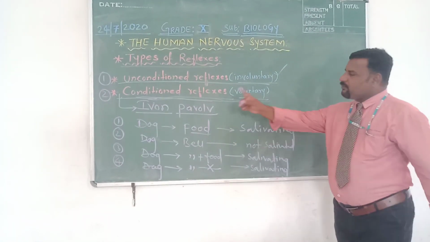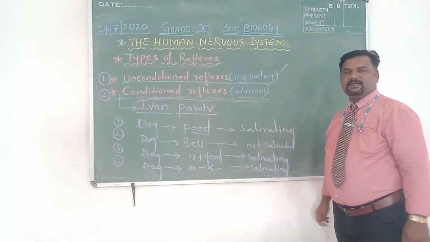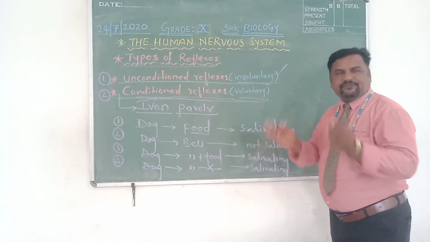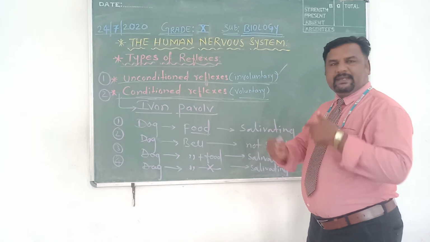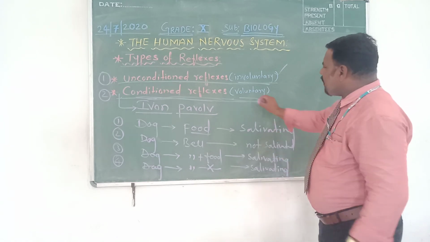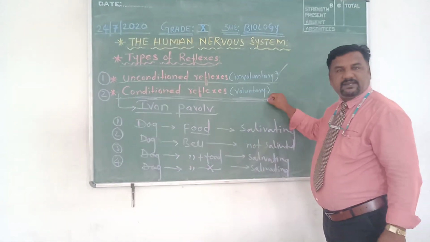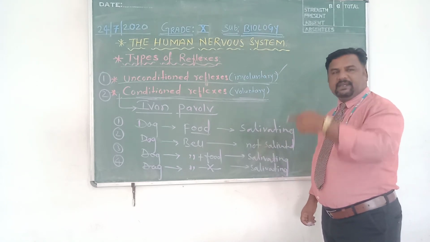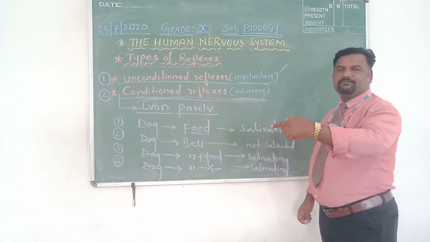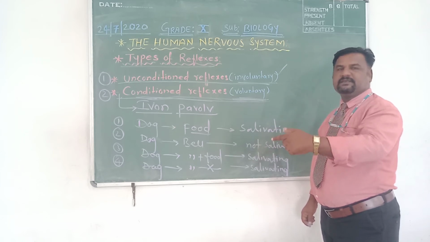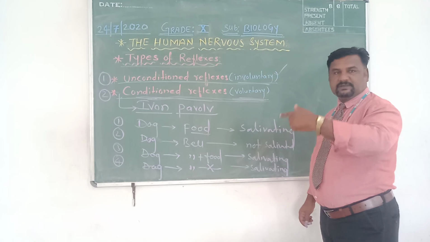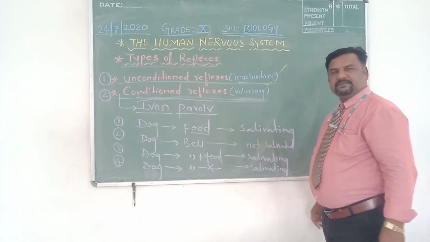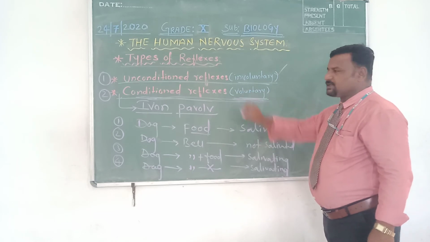That means Ivan Pavlov proved that any organism in its lifetime can learn conditioned reflexes by doing the same act repeatedly. Such responses shown by the organism are called voluntary in nature.